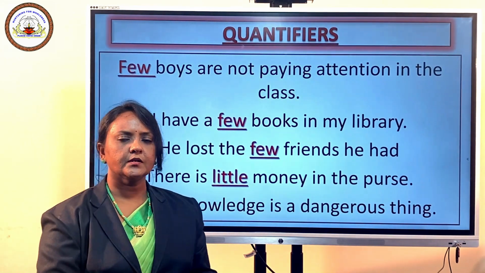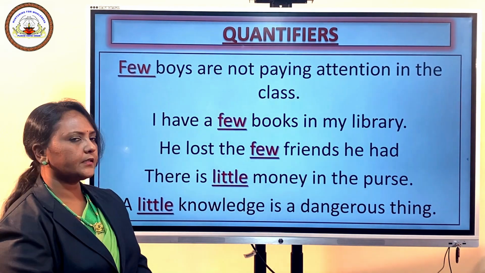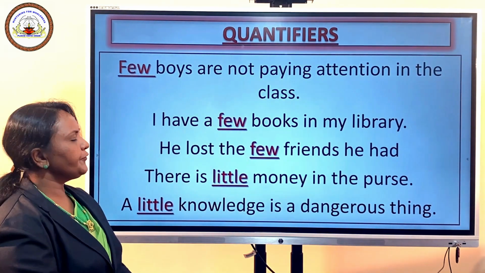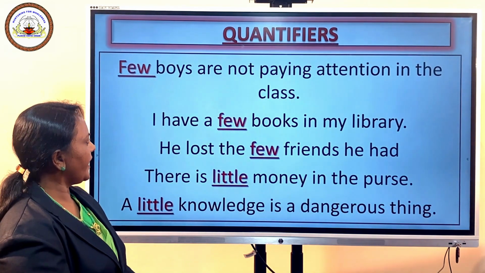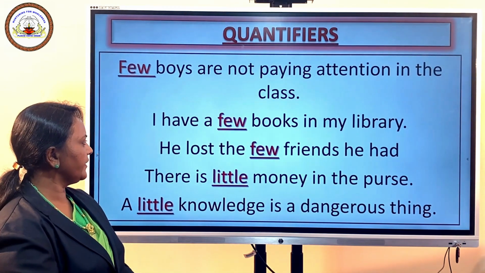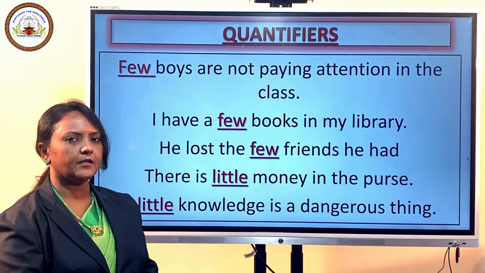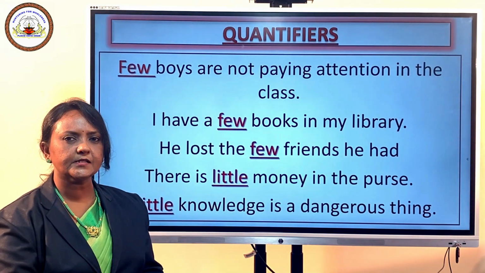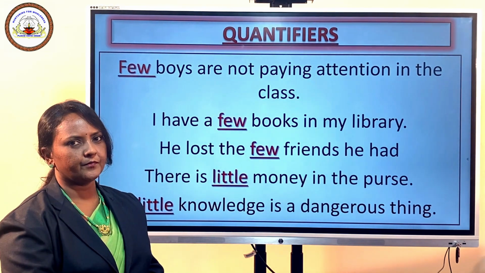how we can use few and little. Let us read these three sentences. Few boys are not paying attention in the class. I have few books in my library, and he lost the few friends he had. In these three sentences, we have used the quantifier few.